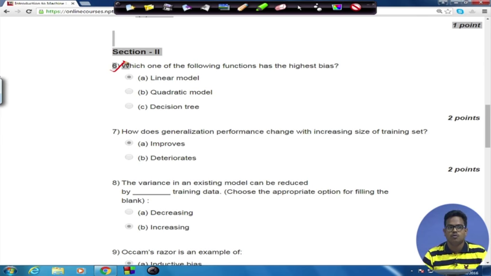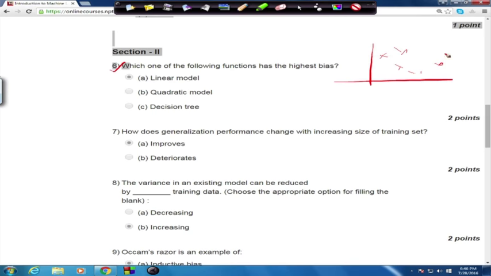So you know that the data has a lot of variations, but your model does not have enough learning capacity to learn all of those important variations. That's what is referred to as bias.